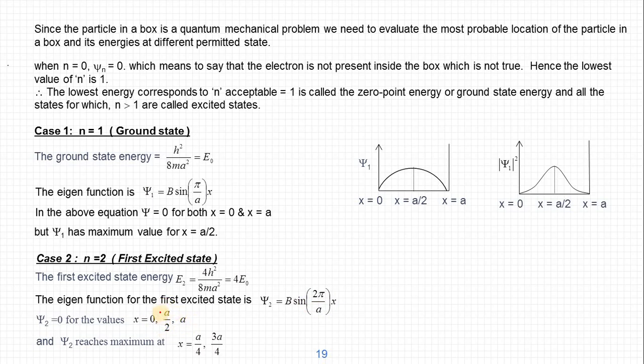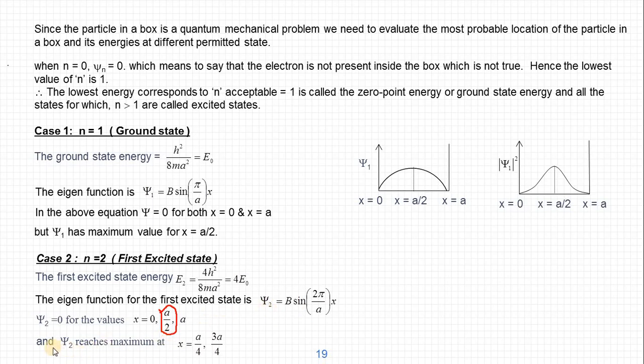Also we can see that there is one more case where psi2 becomes 0. If we substitute x equal to a by 2, the a will get cancelled and the 2 also will get cancelled. We will get sine pi. Sine pi is also 0. That is, at a by 2, the middle of the box, psi2 is also becoming 0.